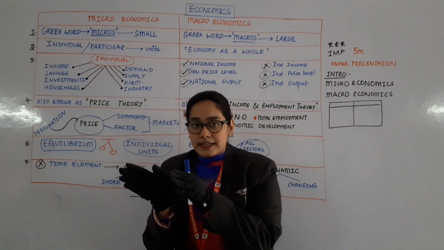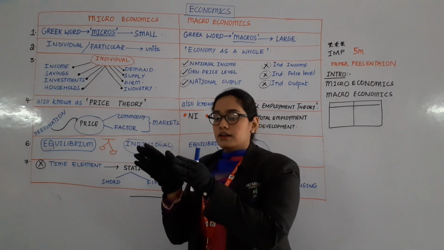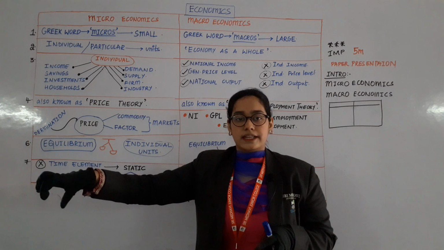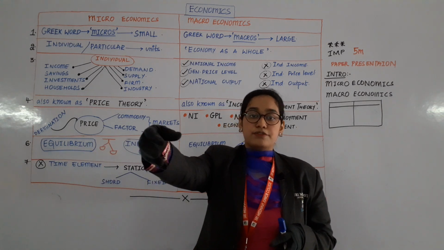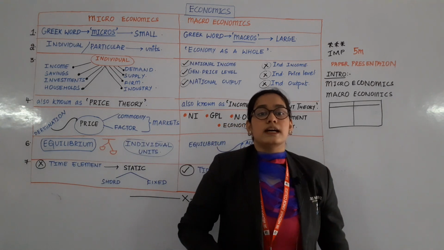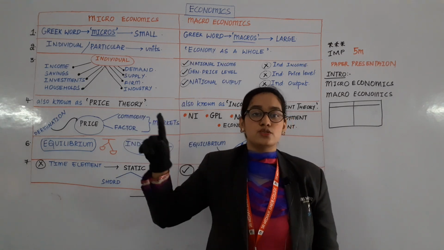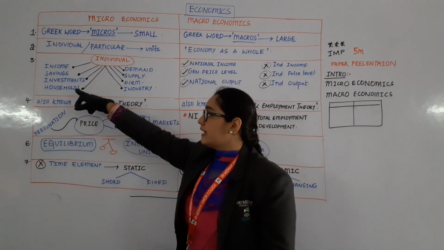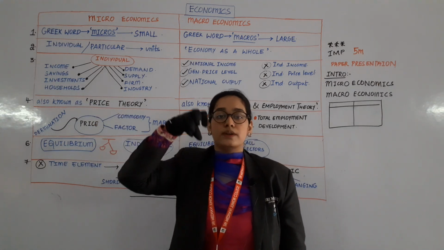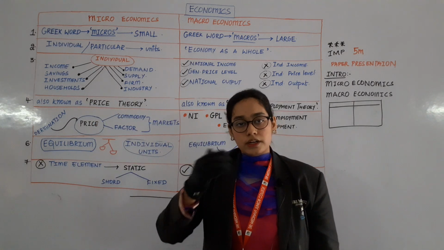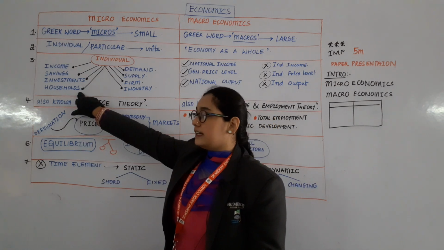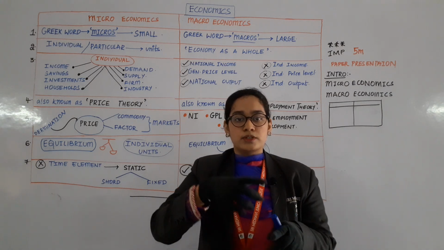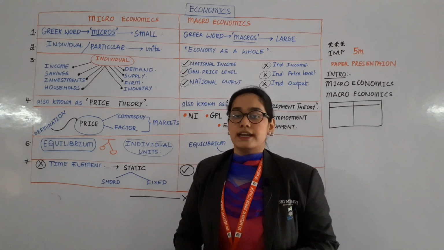Individual person's income. Example, in your society there are many persons. Some person may be earning 10,000, may be earning 8,000, maybe 15, 20, 40,000. So these are individual incomes. Individual savings, how much you save. Then individual investment, how much you invest in order to buy something. Then individual household, in the sense the particular house, how much expenses or incomes you are getting.